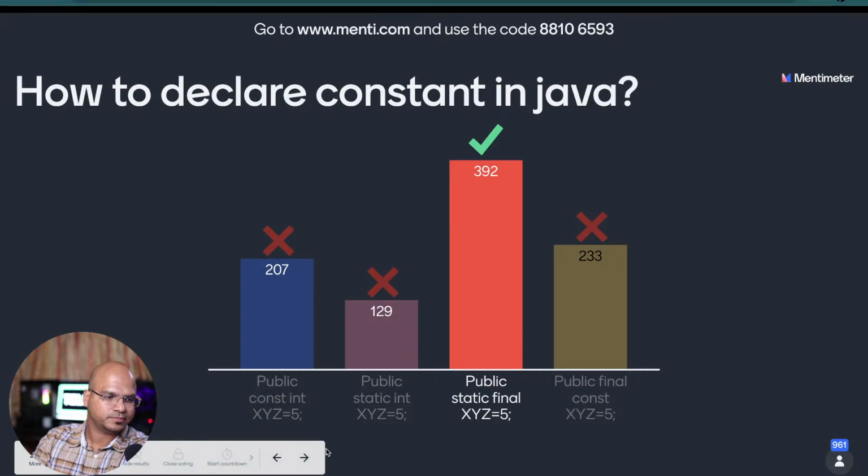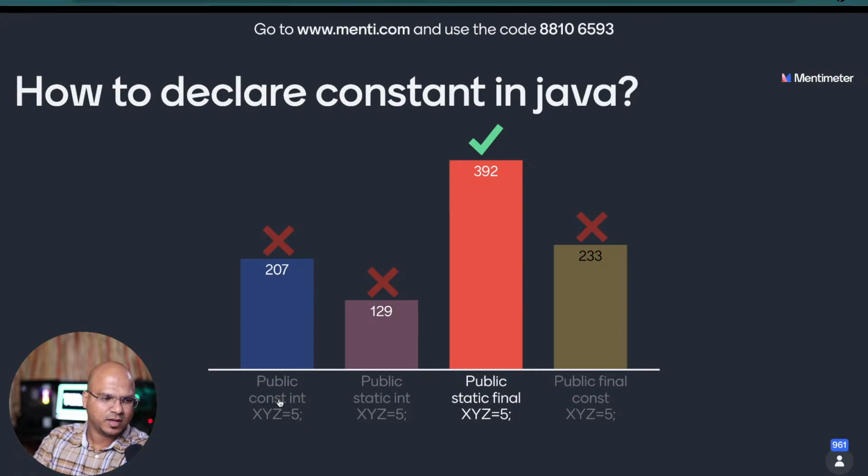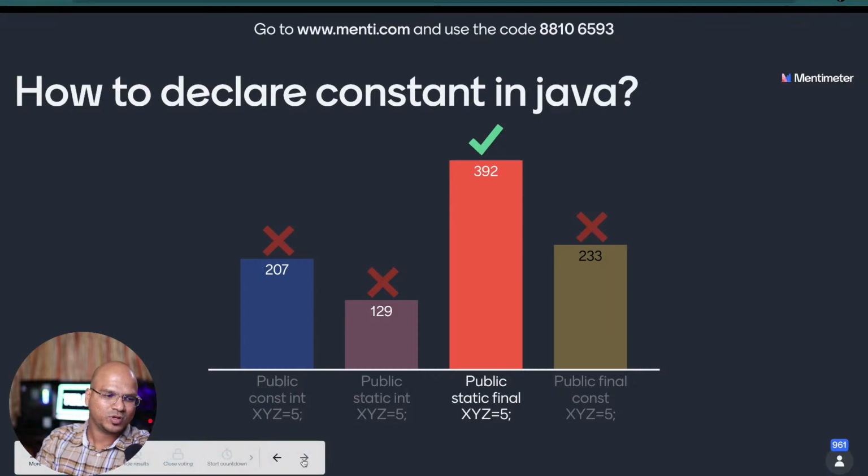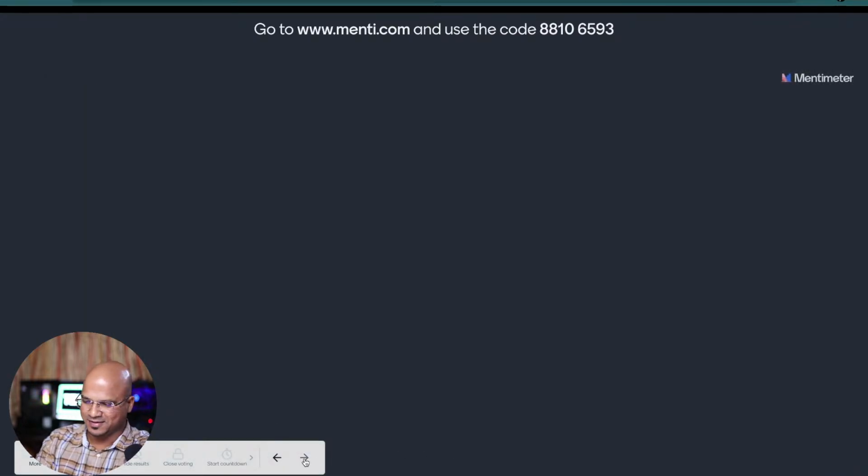Oh, right. Okay, but that's fine. Anyway, which one looks very familiar here? Is it the first one or the last one? We don't have a const. We don't use const keyword, right?